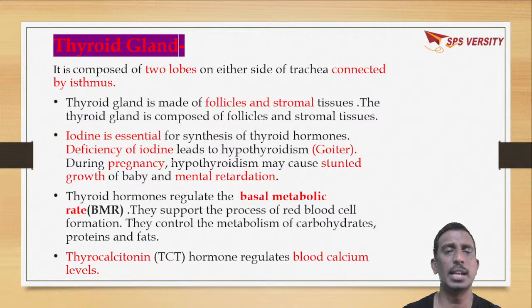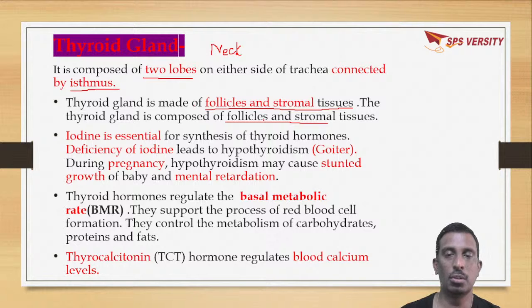Next, the gland is the thyroid gland, which is present in the neck. The thyroid gland has two lobes, and these two lobes are connected by an isthmus. The thyroid gland is made up of follicles and stromal tissue.